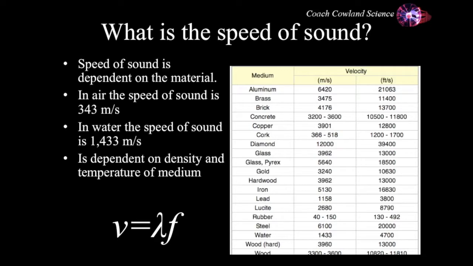As the density and temperature of the medium change, the speed will also change. The higher the density, the lower the temperature, the higher the speed of sound. So, for example, in water, which is a very high density medium and it's also generally colder than air, the speed of sound is about 1,430 meters a second. If you look at this table here, you can see a number of different media, and I believe that diamond is the highest speed at around 12,000 meters a second.